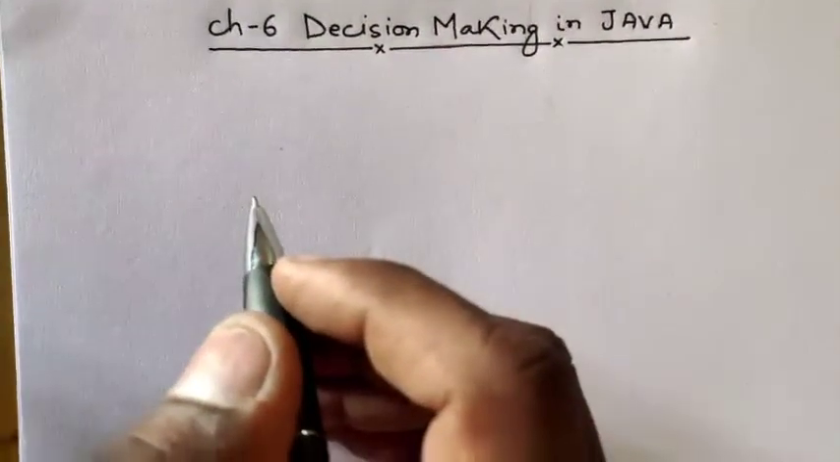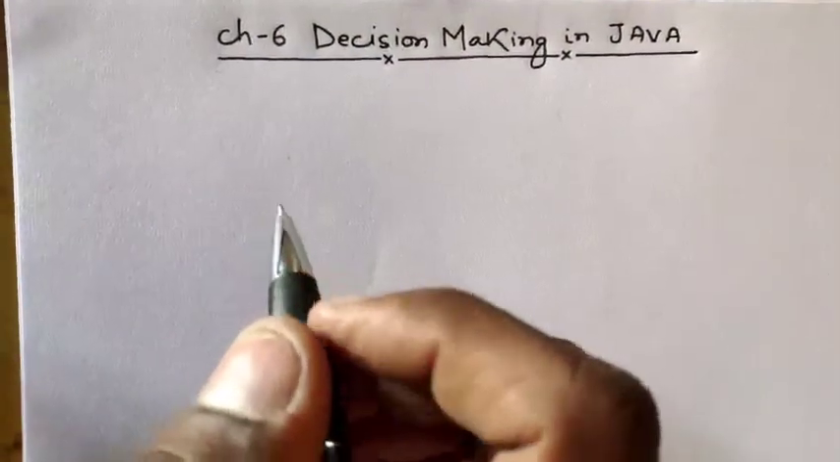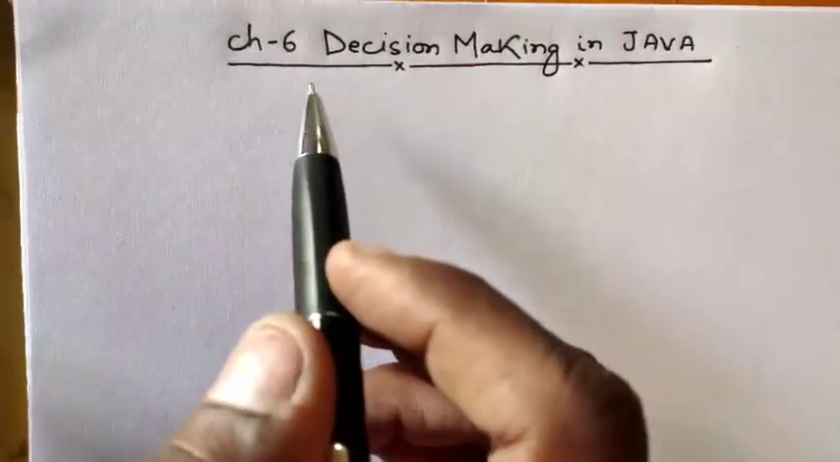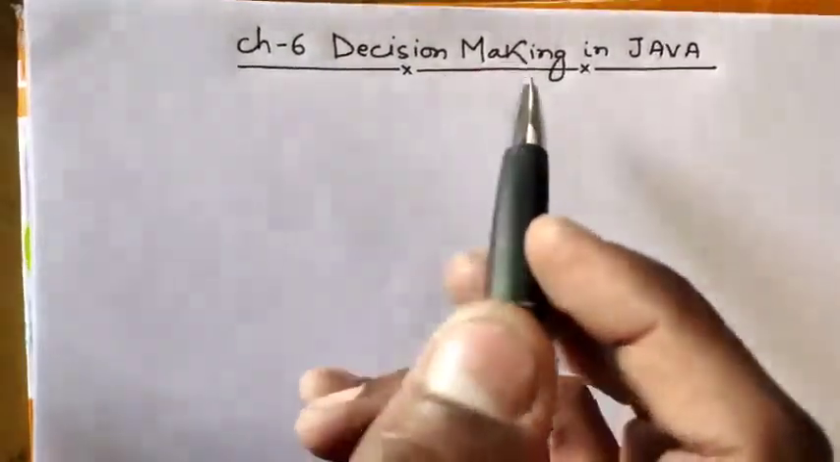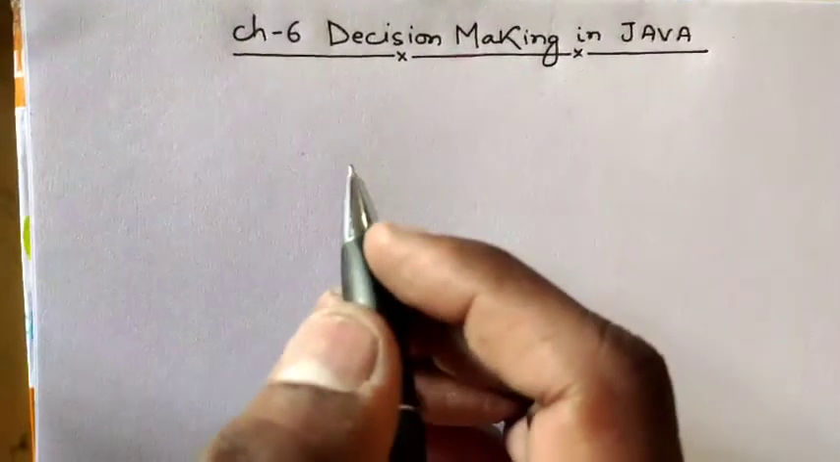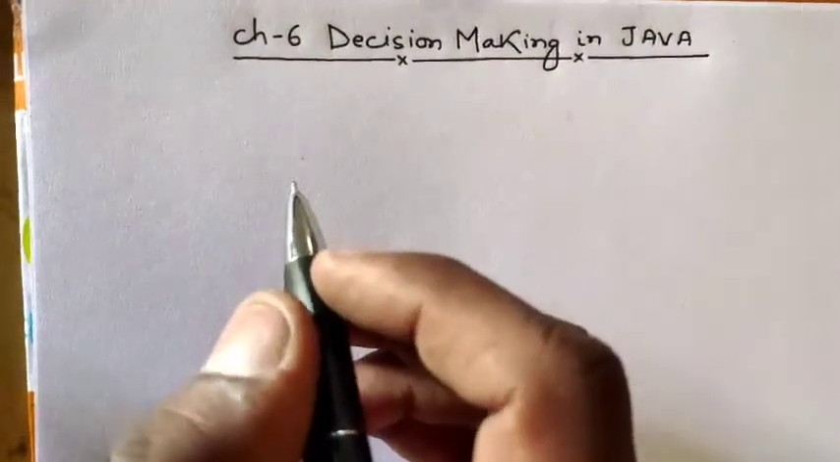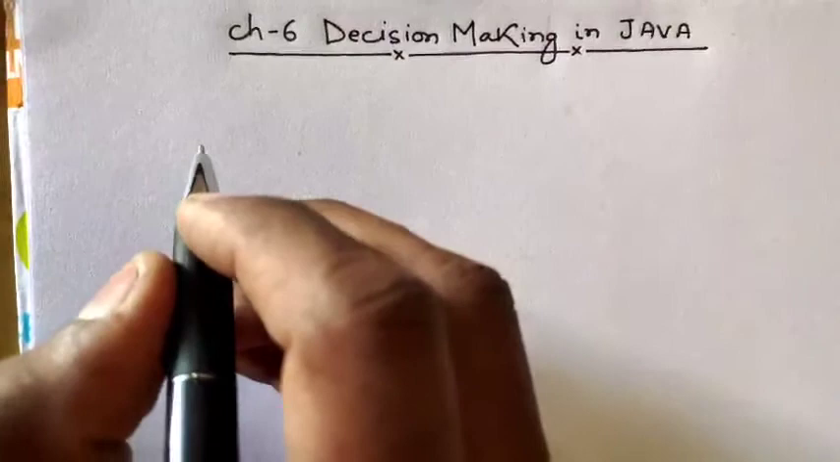Good morning, student. Once again, I am giving you a revision video for chapter number 6, that is decision making in Java. Now, as we have studied earlier, what is Java programming?